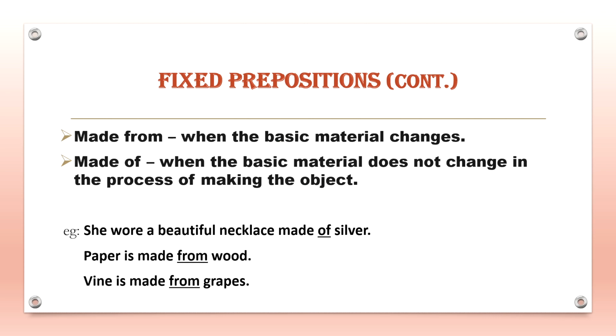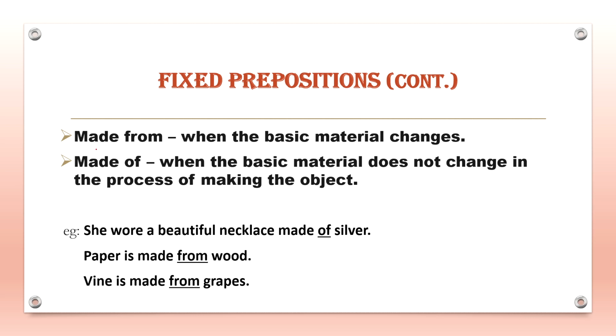Now, moving on, next is made. Now, made from is used when the basic material changes. That is, it is kind of irreversible, just like a chemical change. Whereas, made of is used when the basic material does not change in the process of making the object. That is, it is kind of reversible. It is basically a physical change.